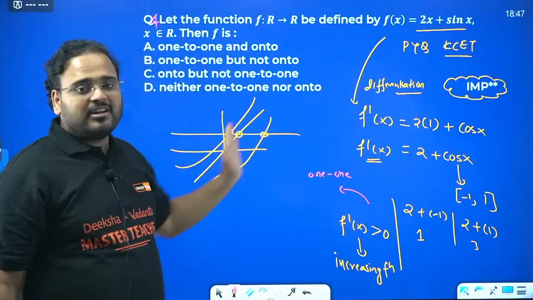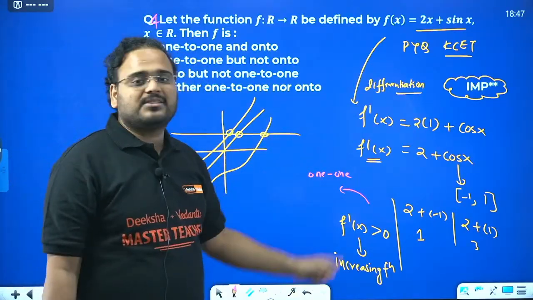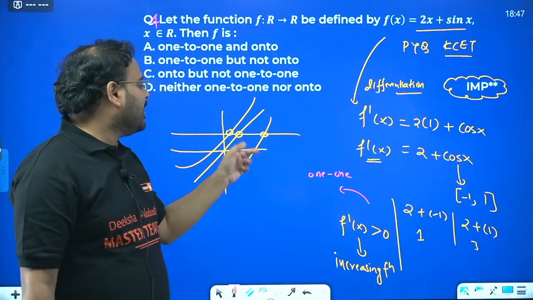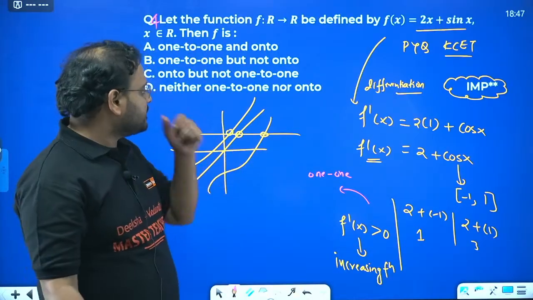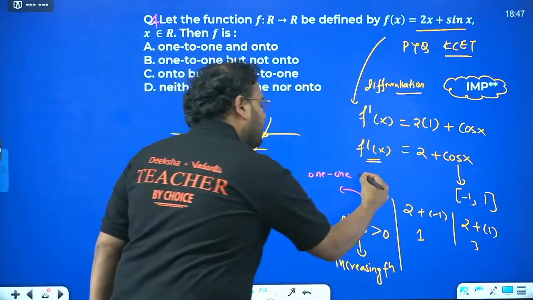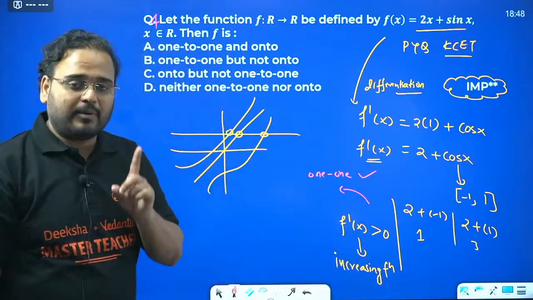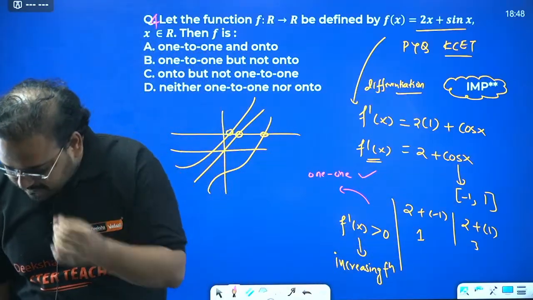So draw the graph of all the increasing functions. It is always 1-1, because if you draw a straight line parallel to the x-axis, it gives you only one cut for any graph. It means the given function is 1-1. Clear? One part is clear? Okay.